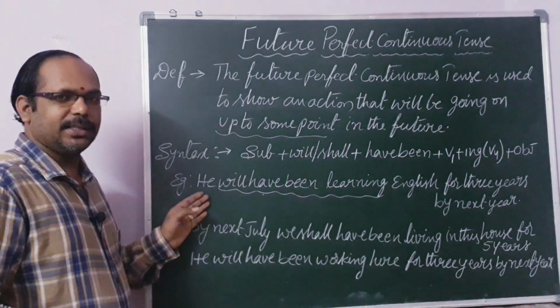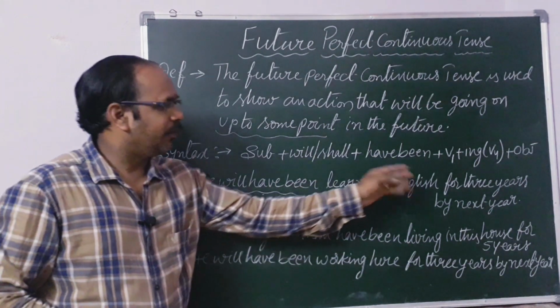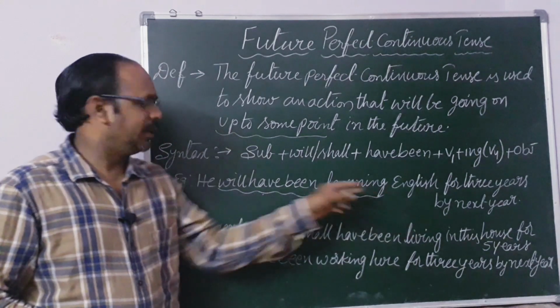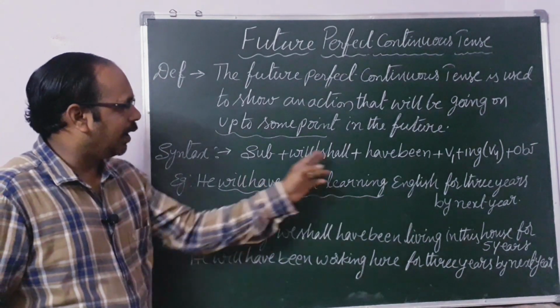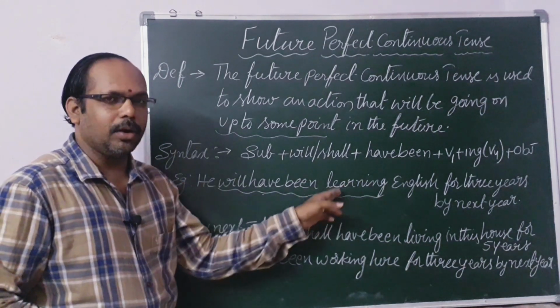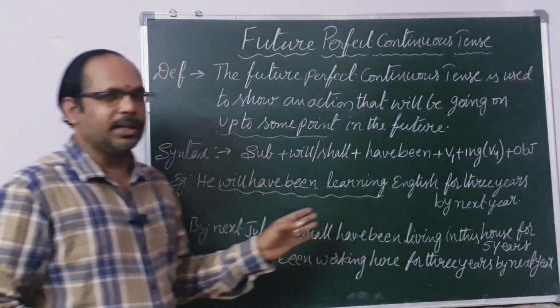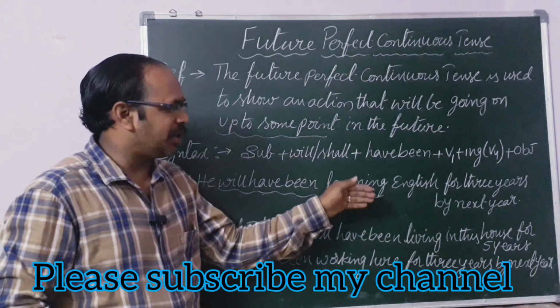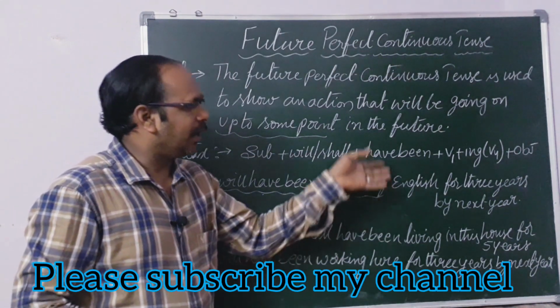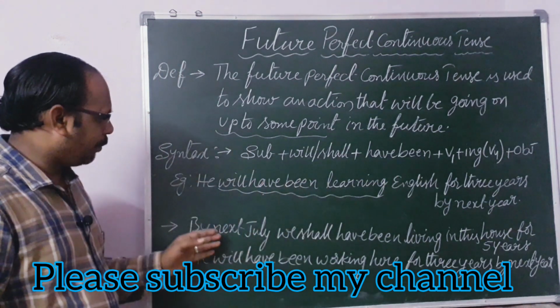For example, he will have been learning English for 3 years by next year. He will have been: will or shall plus have been plus V1 plus ing, or V4. So, English for 3 years by next year. The action is going to finish 3 years by next year, not now. Okay.